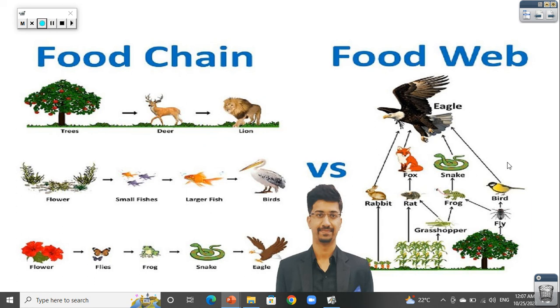Not only does the eagle eat the bird, but the food web shows us the eagle can eat the bird, the snake, the fox, and also the rabbit. So it shows us many lines of food, or many food relations between living organisms. The food chain shows us one food relationship between living organisms, but the food web shows us many food relationships and many energy flows between living organisms.